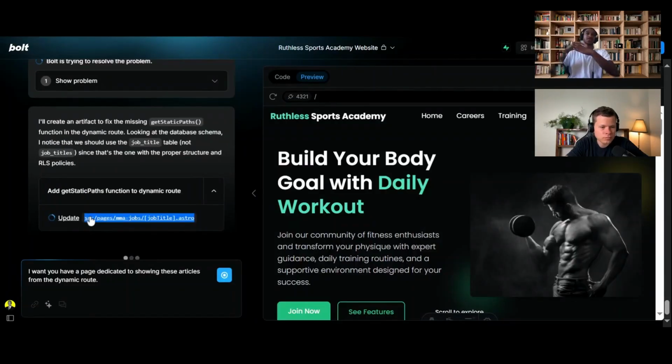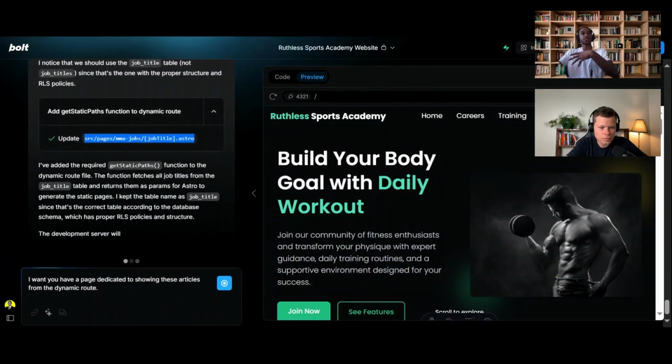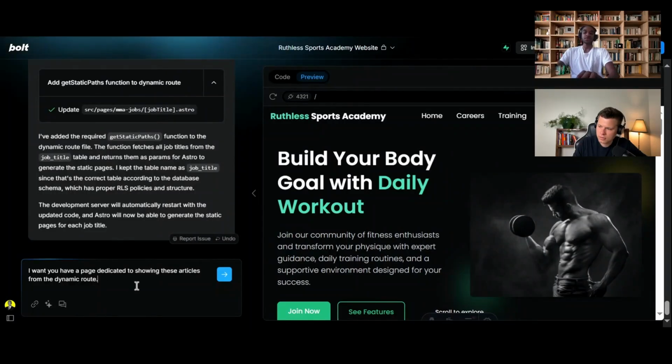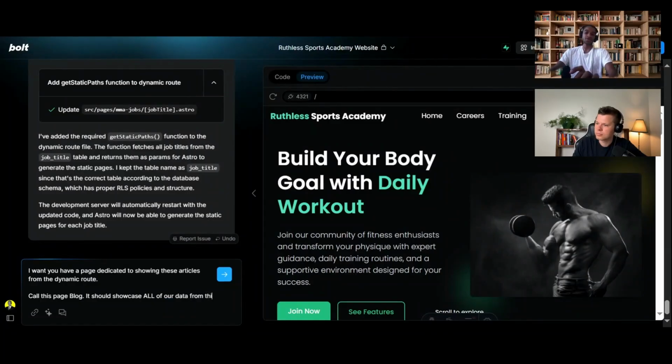Root that's gonna contain all of our generated articles, just doing the same thing inside of the articles page. So that's why we're having the issues. Since this is the name, it's latching on there. Let's call it something different. Showcase all of our data from this dynamic route.